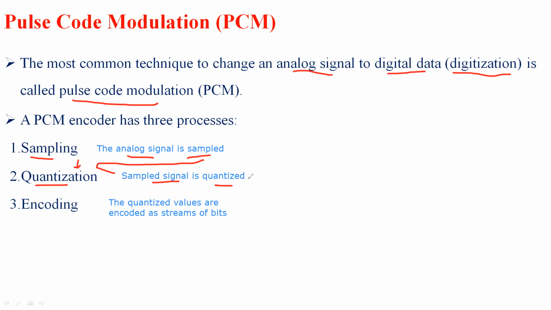Then, based on the values of the quantized signal, by using an encoding technique, these quantized values are encoded as streams of bits, that is either zeros and ones. So these are the three different processes of the PCM encoder: sampling, quantizing, and encoding.